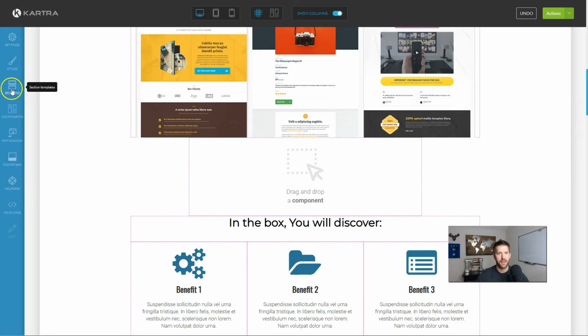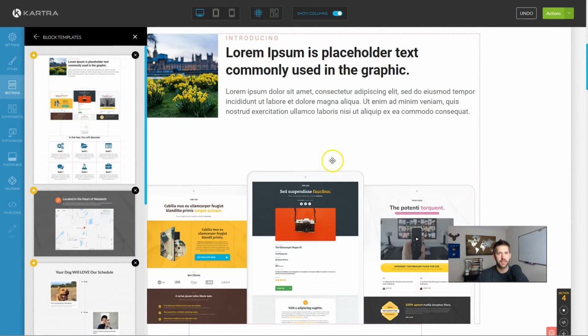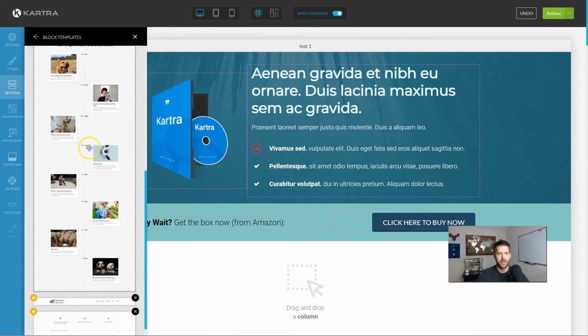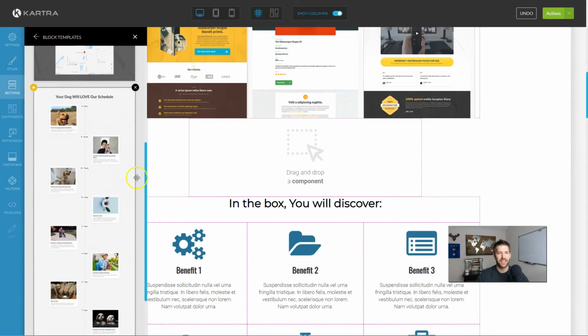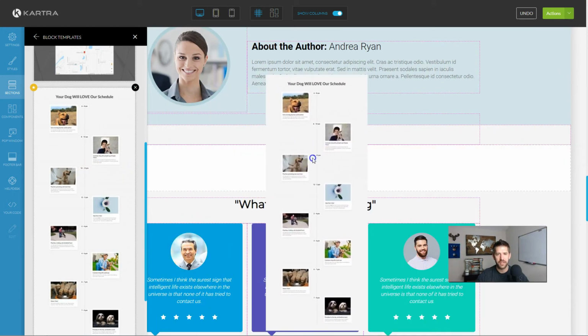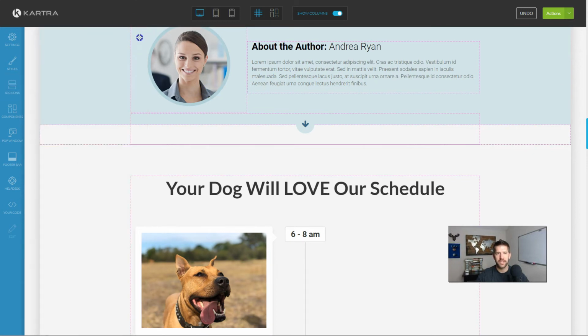So now that it's saved, I can go back into my sections, and at the top here, I'm going to have my favorite blocks. And here you go. It's right here at the top. And you can see as I was building out my mom's website, I did save a couple here. For example, I built out this timeline. Let me drag this guy in just to show you. And it shows the daily schedule of the business.